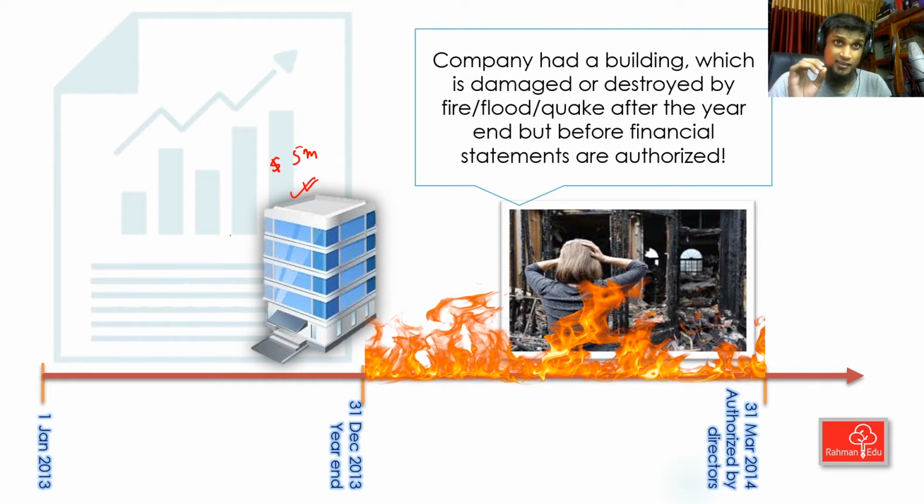Because during my year end, from 1st Jan to 31st December 2013, this event has not happened. This happened after our reporting period. Okay, the condition was not there. We would say rather the condition was not there, because if I say the event did not happen, an adjusting event can happen after the reporting period end. That's why the name is events after the reporting period, right? So we can say the condition did not exist at the year end. Thank you very much. It is a non-adjusting event.